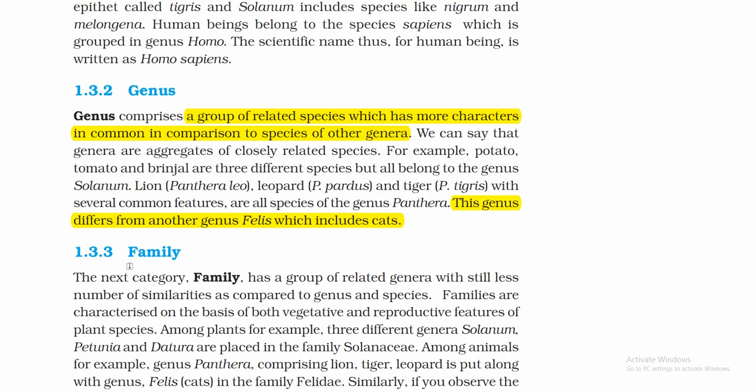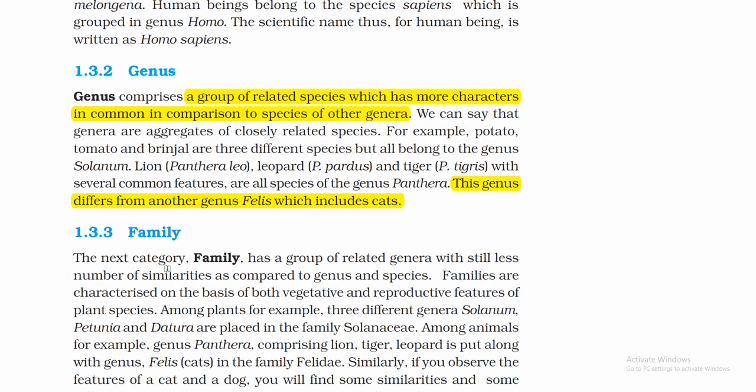Now 1.3.3 Family. The next category, family, has a group of related genera with still less number of similarities as compared to genus and species. What they are saying: a group of related genera with still less number of similarities as compared to genus and species. In genus, what they have said: a group of related species which has more characteristics in common in comparison to species of other genera.